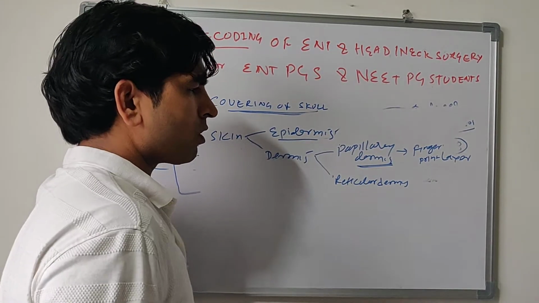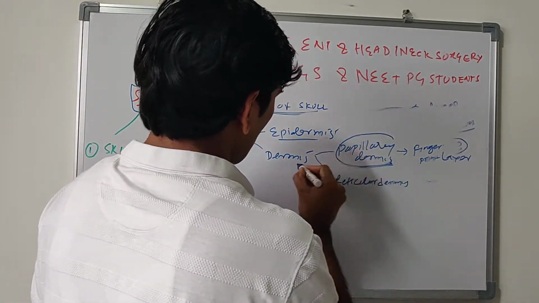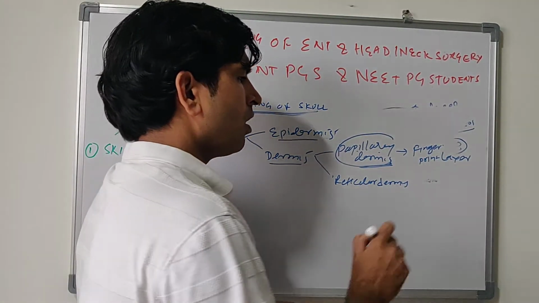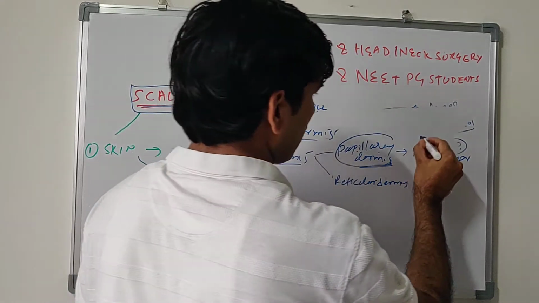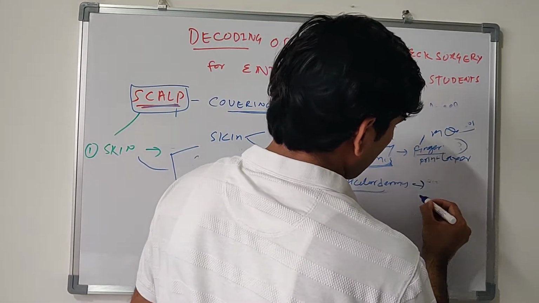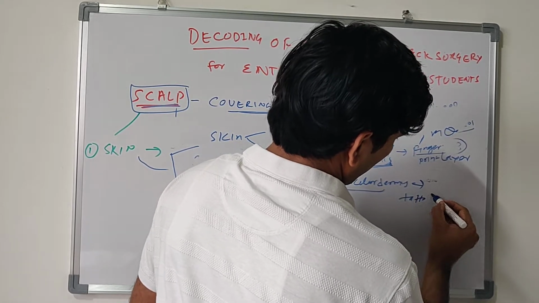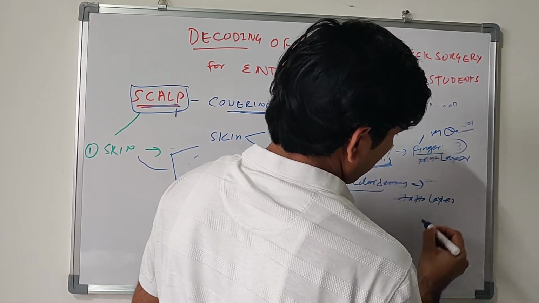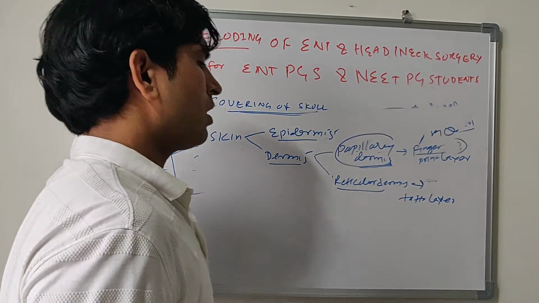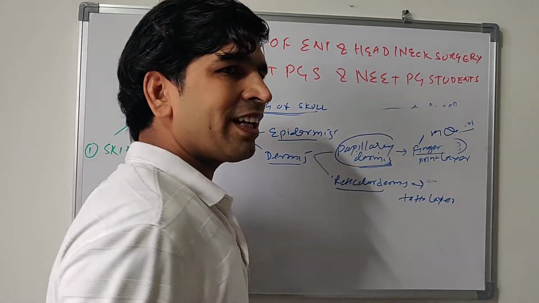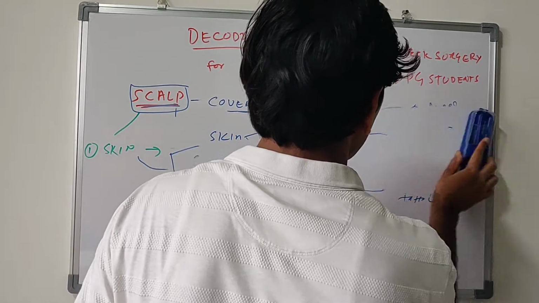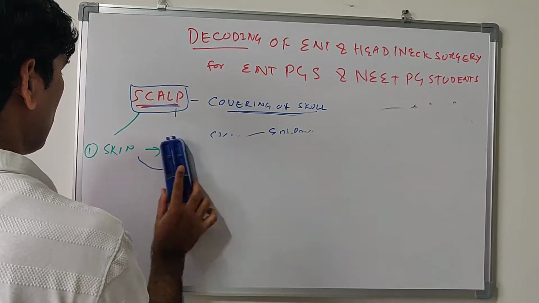That's why the layer below is the only constant layer. So papillary dermis is the constant layer, and that's why you can find fingerprinting. So the MCQ is fingerprinting. Reticular dermis is also called the tattoo layer, because tattoos are mostly done in this layer. That's why they are constant; they are not changing, because the changing layer, stratum basale, is above that. Okay, this is about skin of the scalp.